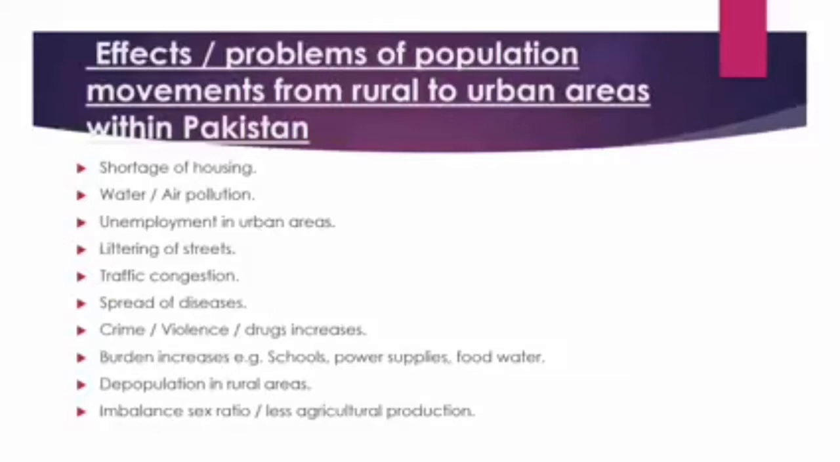Then imbalanced sex ratio, less agricultural production, because people move from rural areas to urban areas in search of good jobs. So obviously no one remains for doing agriculture in rural areas. So these are imbalances.